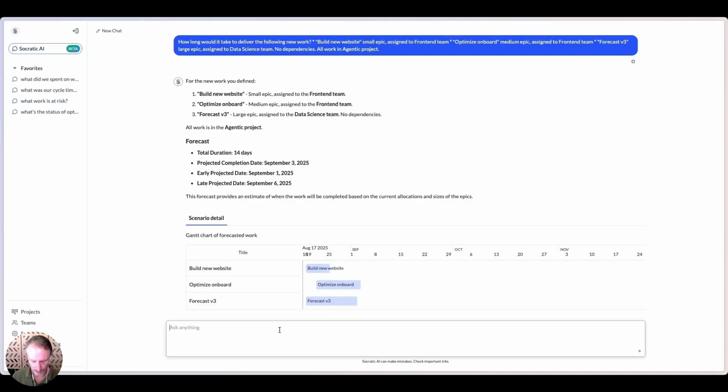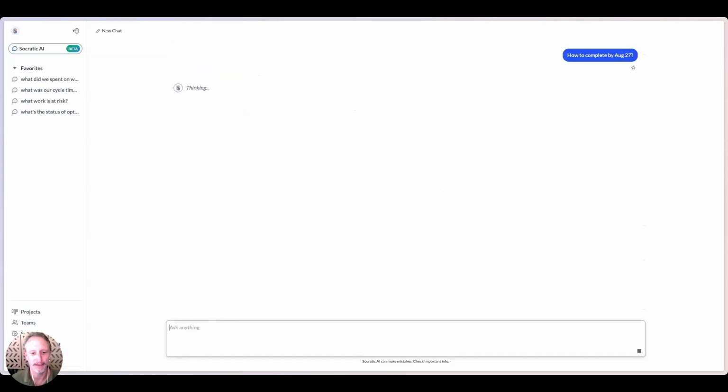Now, I might realistically say, okay, well, let's just say that a date of early September is too late for this body of work. I might then ask the agent, how could we get this done earlier? Here again, if you're in engineering, you really have 2 levers to pull, right? You can either add people or you can reduce scope. The question, of course, is how much of each is most likely to give you the best chance of hitting whatever this assigned date is.